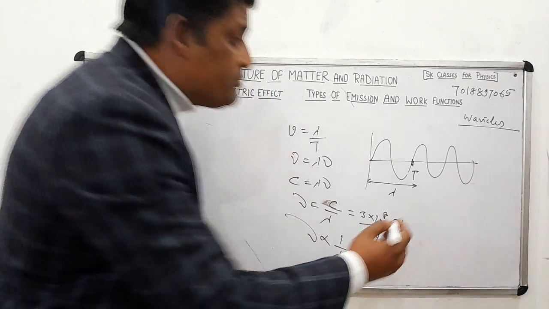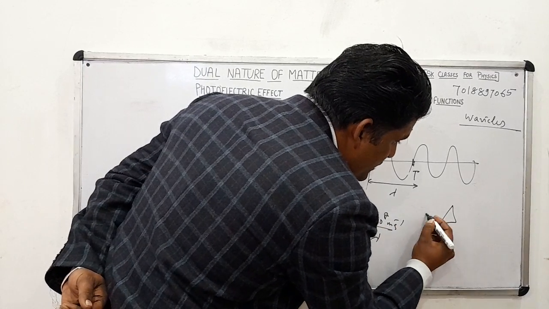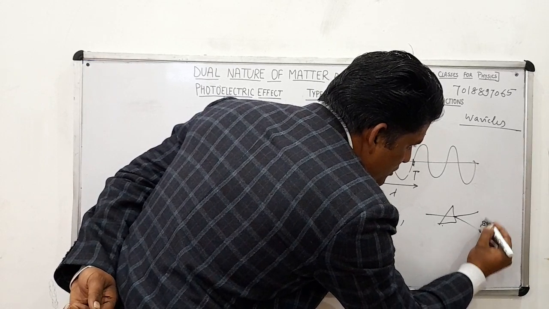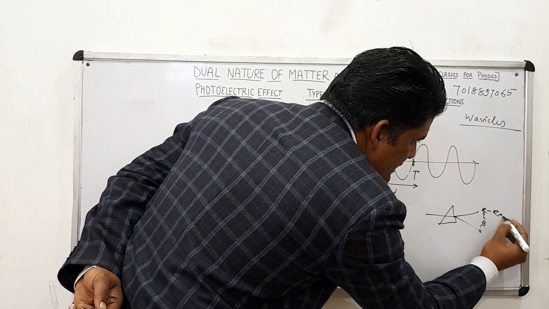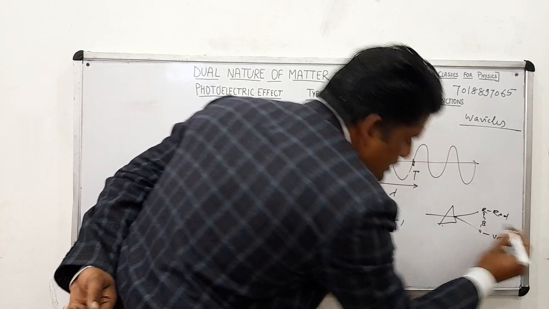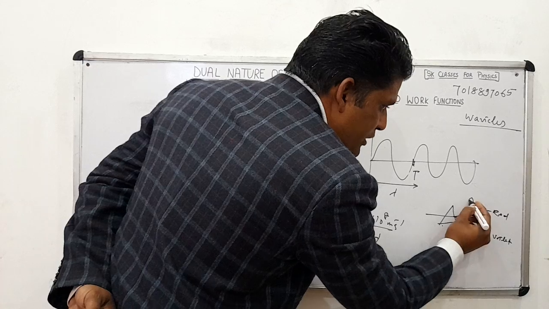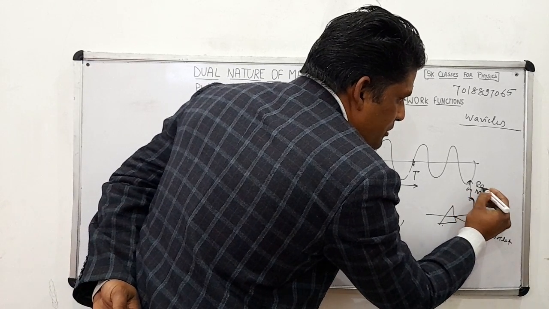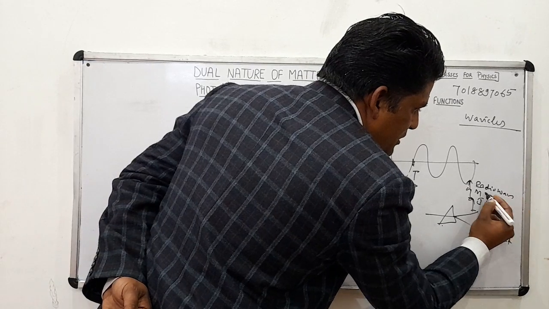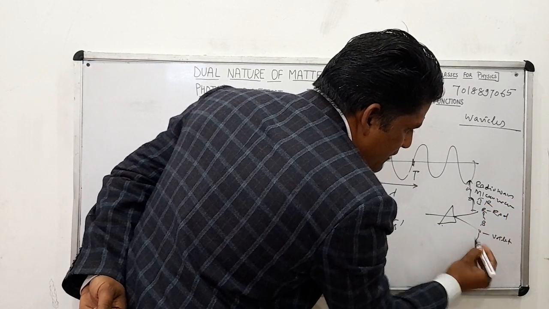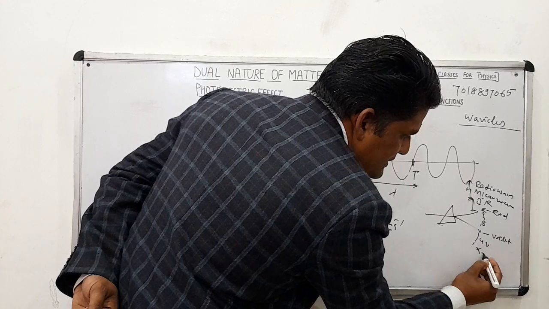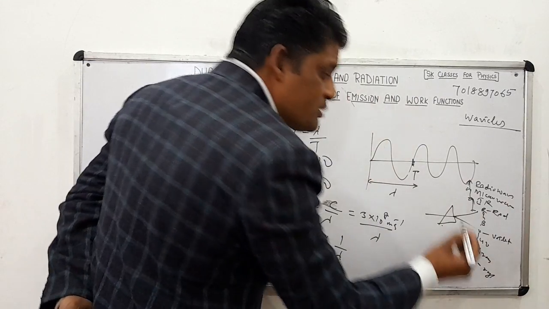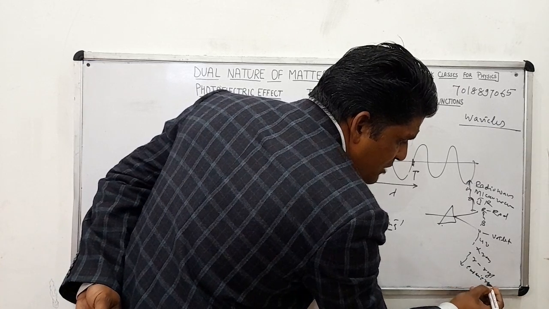If you see, you have the spectrum. When we pass light through a prism, there is a visible spectrum, that is VIBGYOR. This is for red and this is for violet. This is our electromagnetic spectrum. Below here is IR, infrared, then we have the microwaves and then the radio waves. Toward this side we have ultraviolet, then X-rays, then gamma rays, then cosmic rays. This is the electromagnetic spectrum that you have studied already.